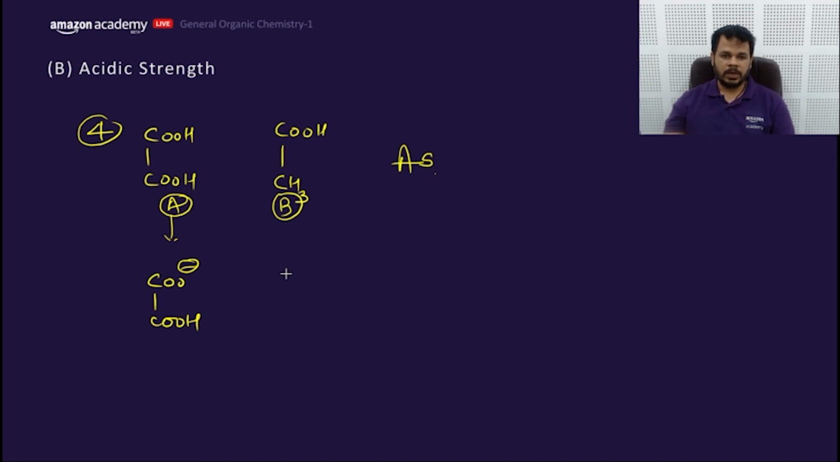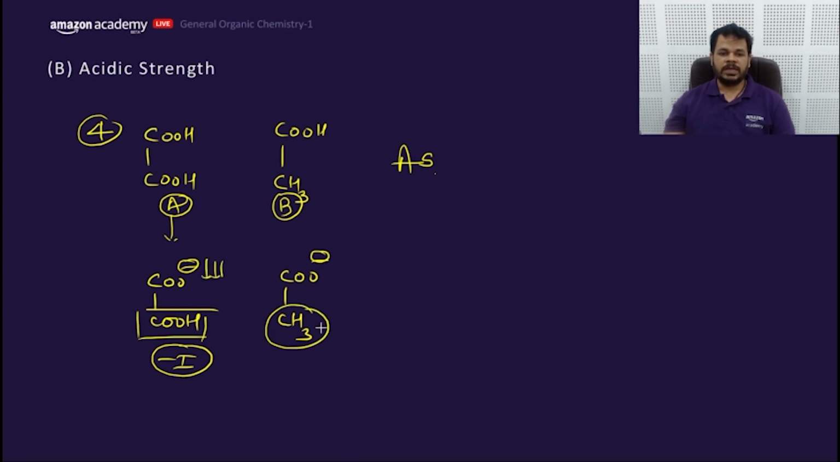This would be the conjugate base, whereas here COO minus, CH3 would be the conjugate base. Here you can say carboxylic acid would be having minus I, which will increase the stability of negative charge by decreasing the charge. Whereas CH3 would be having plus I, which will increase the negative charge further. That means this conjugate base would be more stable.